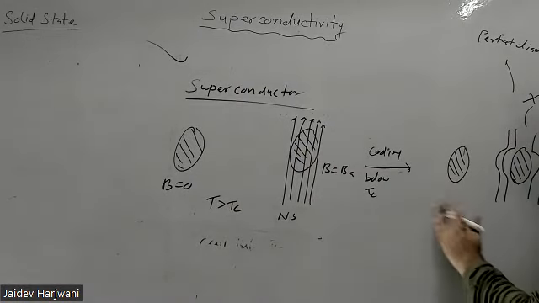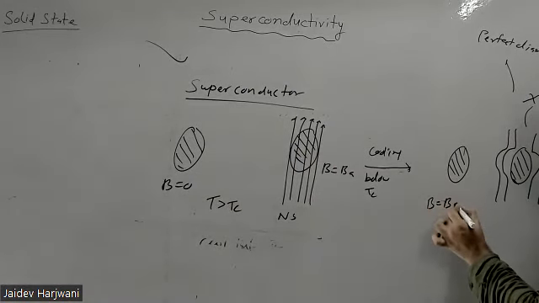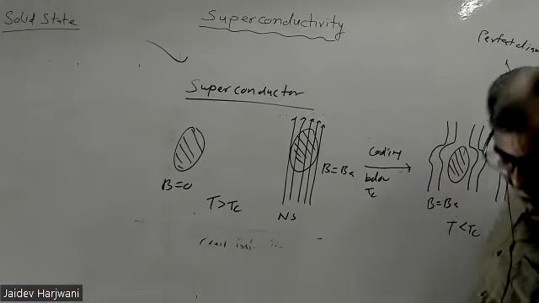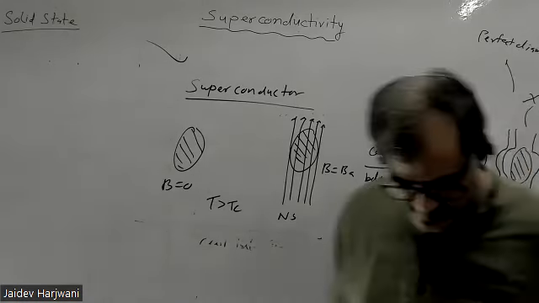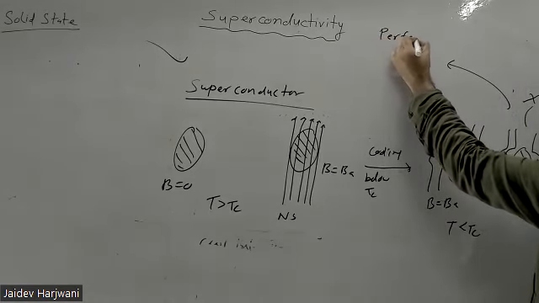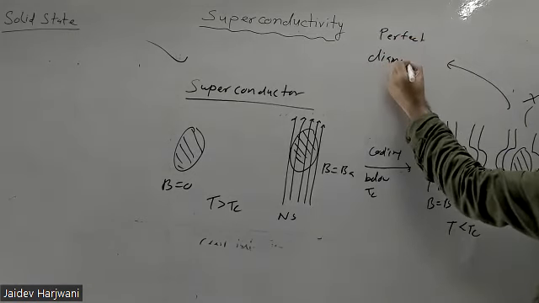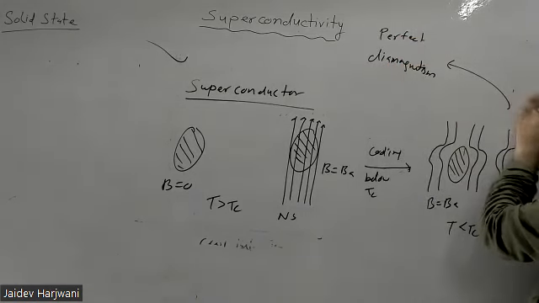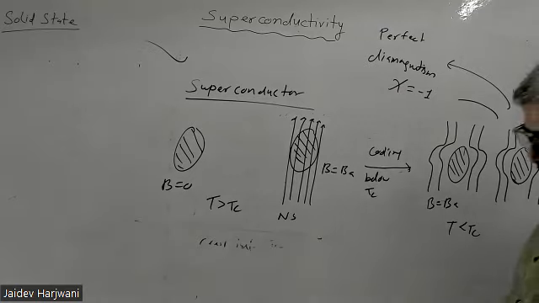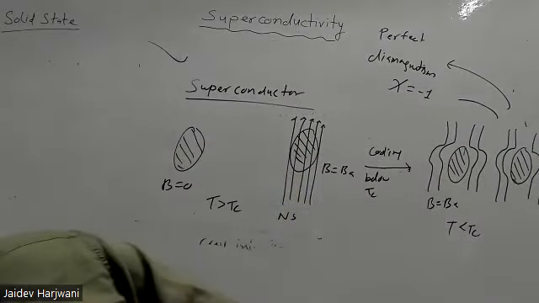If you apply B equal to B applied, even when T is less than Tc, these lines will not penetrate because it is showing infinite conductivity. So there will be no change in this. This is your perfect diamagnetism, that is, chi should be equal to -1. Now what will happen if I remove the B?